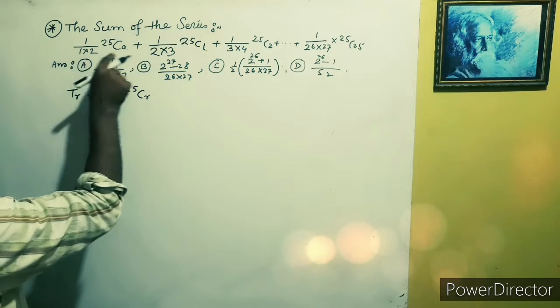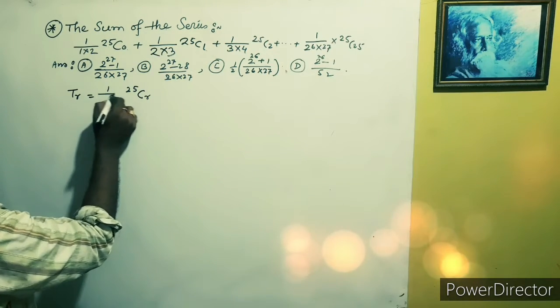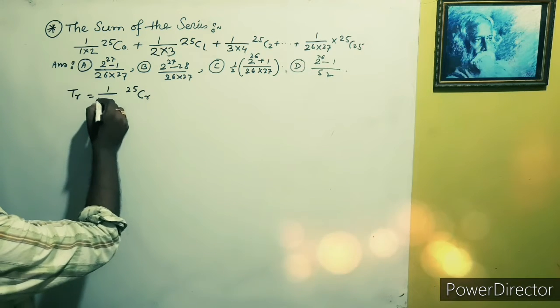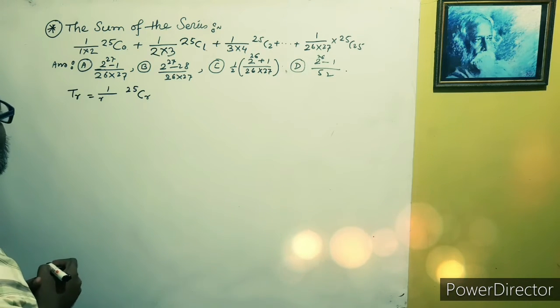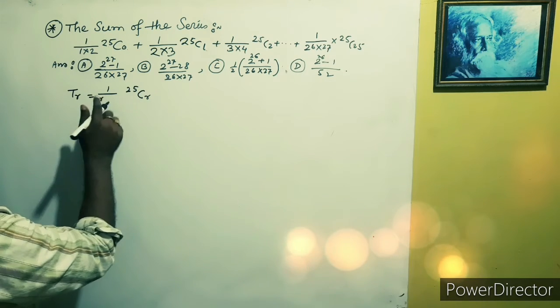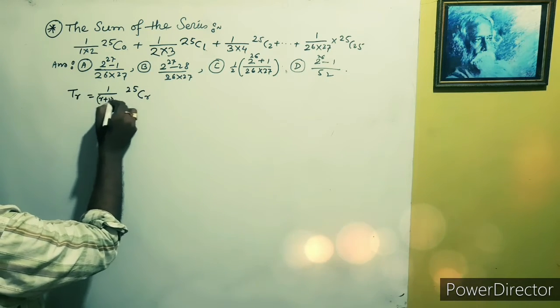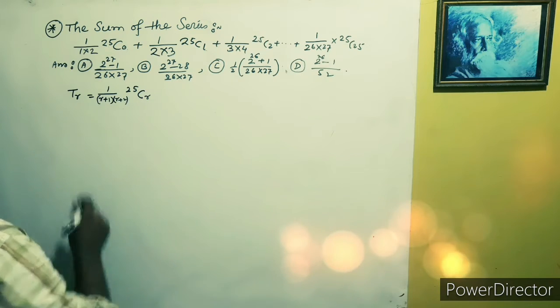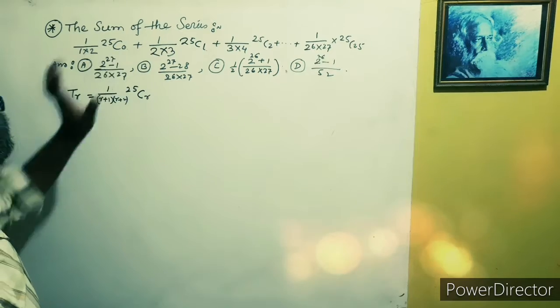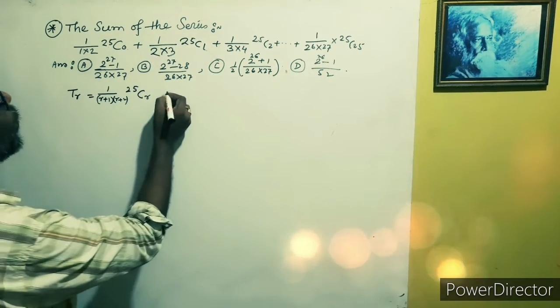But here the denominators are 1 into 2, 2 into 3, so we can write r plus 1 and r plus 2, with r from 0. If we put 0 then we get this, if we put 1 then we get this.